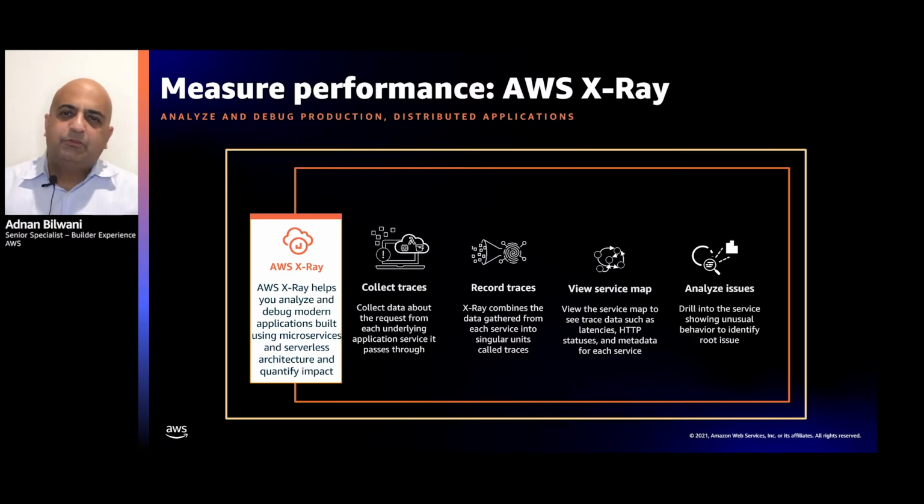X-Ray provides you daemons. It can be run on AWS compute resources and Docker containers, all this can be collected and you can really see that flow go through. X-Ray simply traces the data from your application, and it helps you visualize and deep dive into what your system performance is. It can help you deep dive into the metrics and information you're looking for when you're looking at latency and issues that may occur when your application flows through different services.